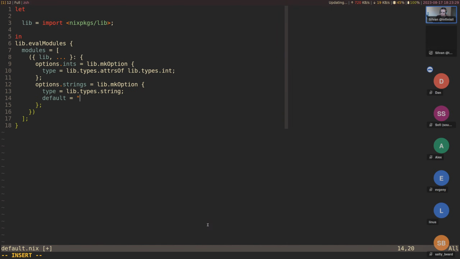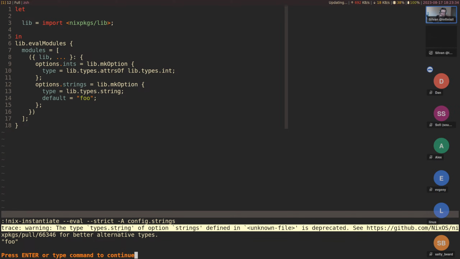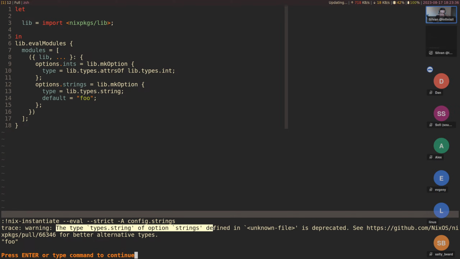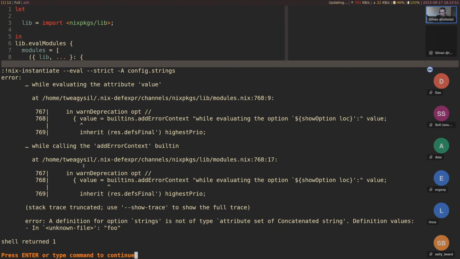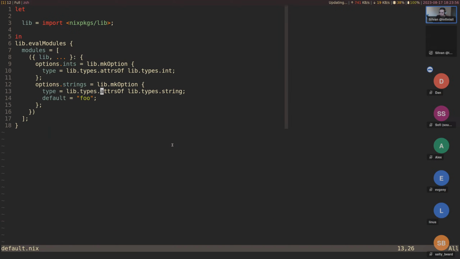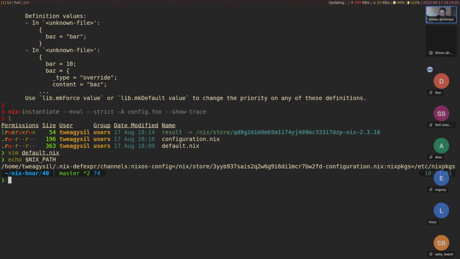Let's define a value. All right. Yeah, so now we get the deprecation warning. Type string is deprecated. Now we can see this issue here. This is my issue where I deprecated strings. Unfortunately, it doesn't trigger for cases like these, address off. Not in older Nix packages, but actually this changed recently, so I need to really make sure that I get rid of these channels finally.